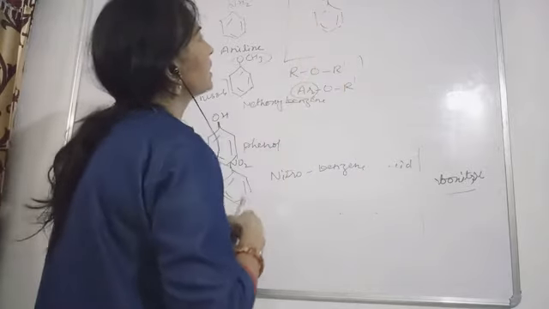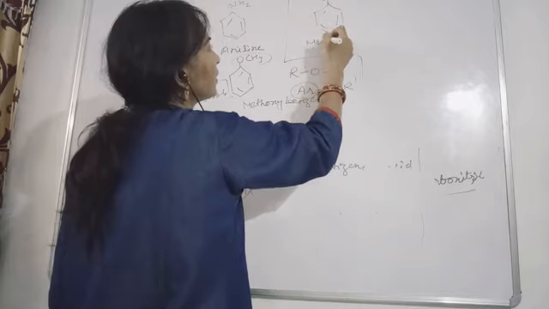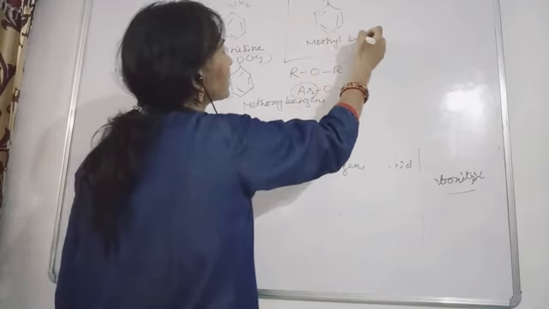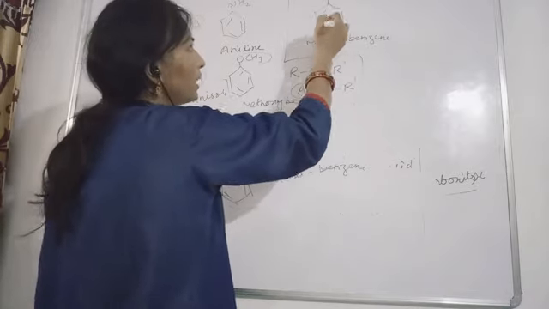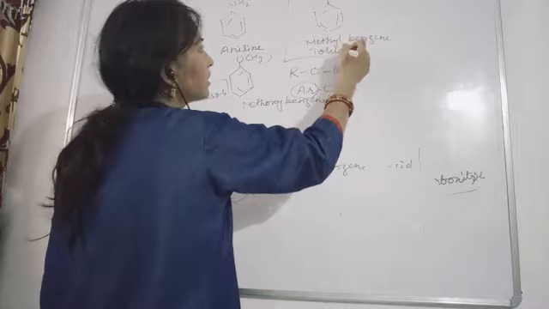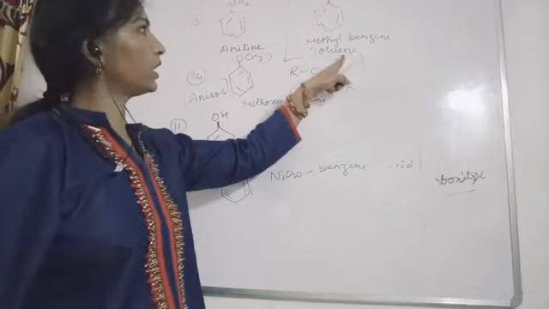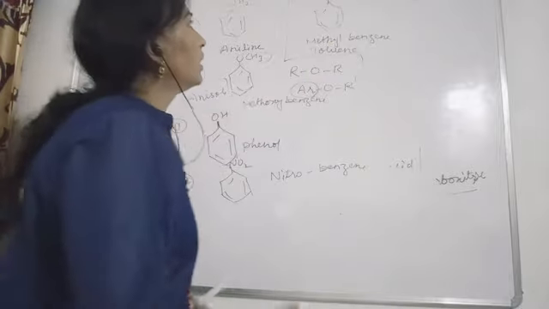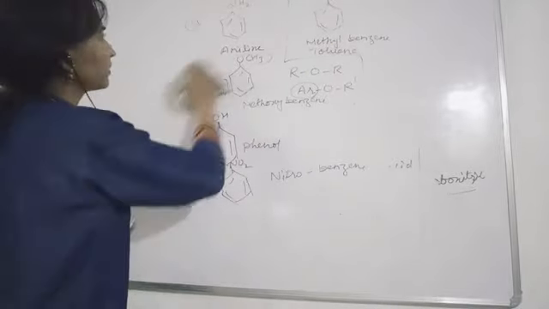The IUPAC name will be methyl benzene, and the very common name we use for this compound is toluene. This is the spelling, toluene.